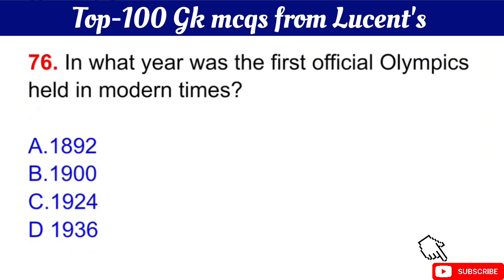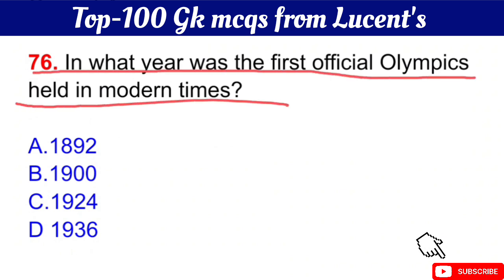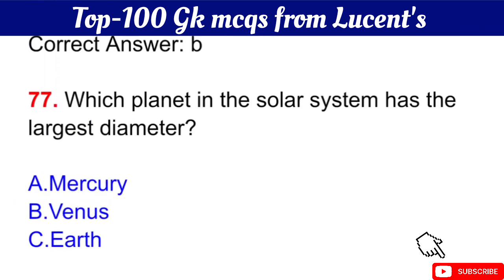Question number 76 is, in what year was the first official Olympics held in modern times? Your question is, in what year was the first official Olympics held in modern times? The right answer is option B, in 1900.